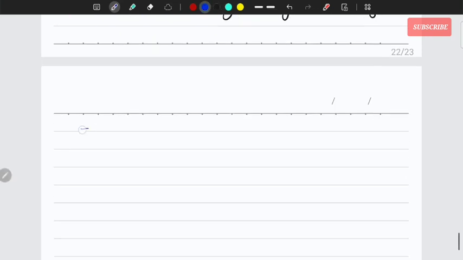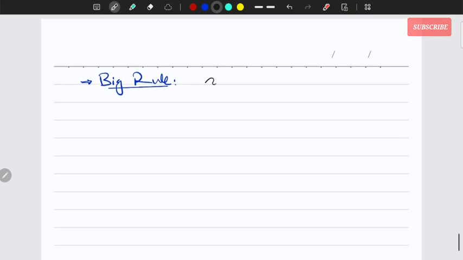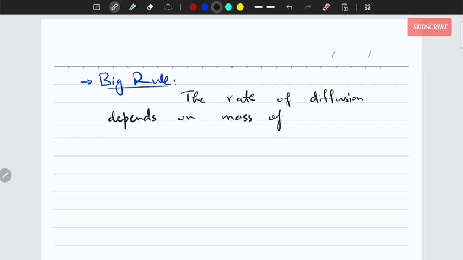But let's talk about their speed. What's the big rule here that you need to keep in mind? The big rule here is that the rate of diffusion, or the speed of diffusion, depends on the mass of molecules, or you can say the Mr value, the molar mass of molecules.